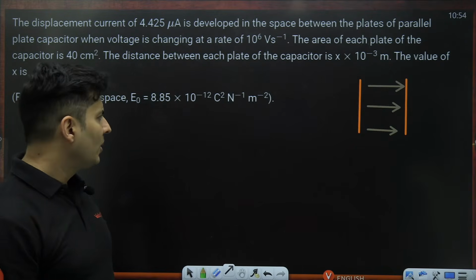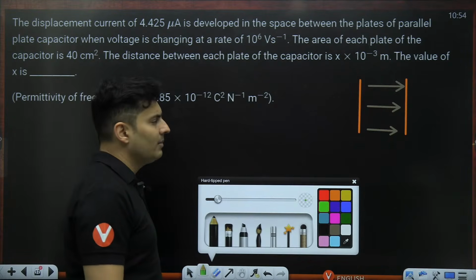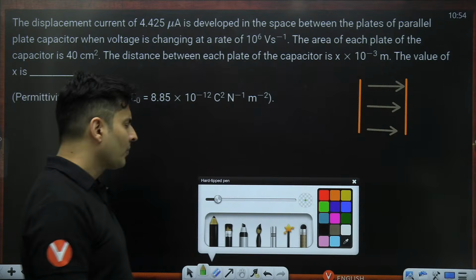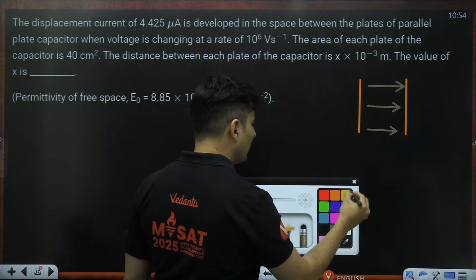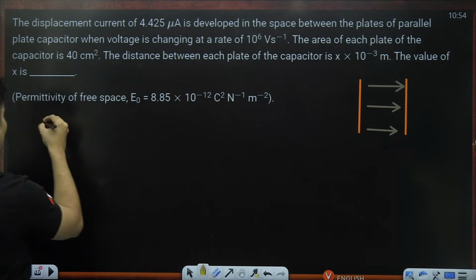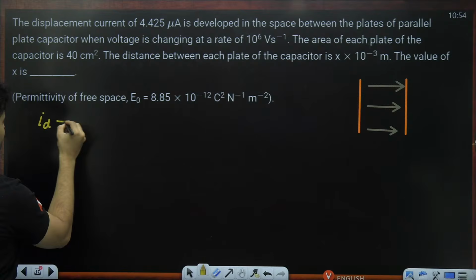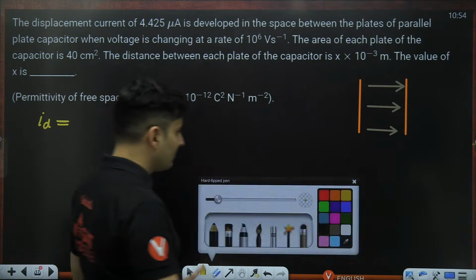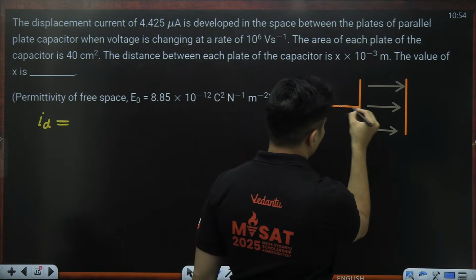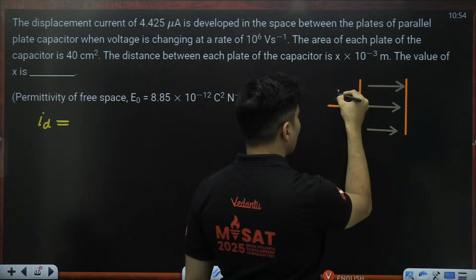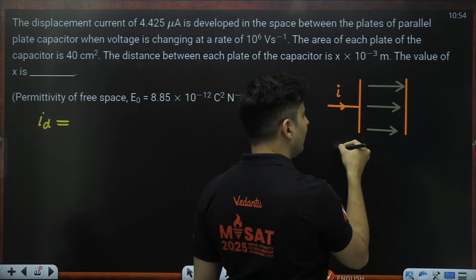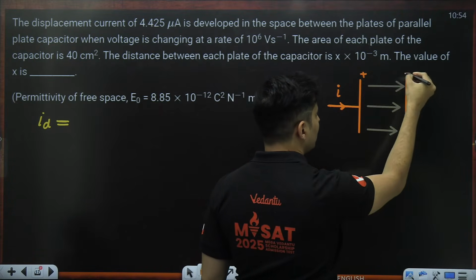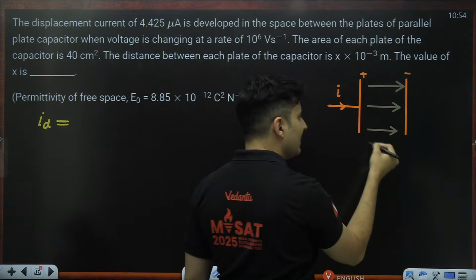Okay, so how much is d phi by dt? Let me think. Or another way of looking at it is my displacement current will be equal to whatever current is entering inside, because this will be the positive plate, this will be the negative plate. It will cause a displacement current.